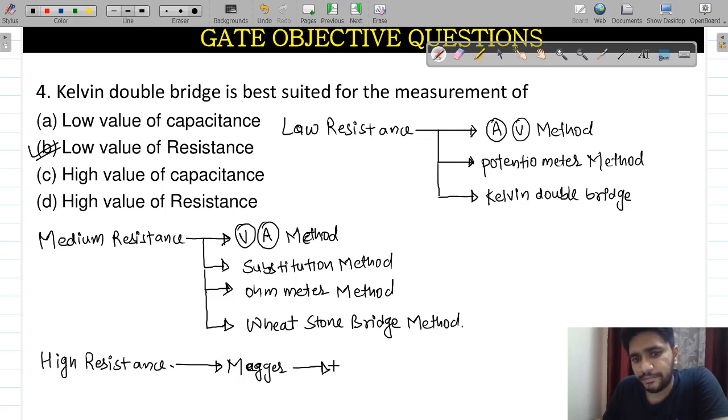Second one is the direct deflection method.